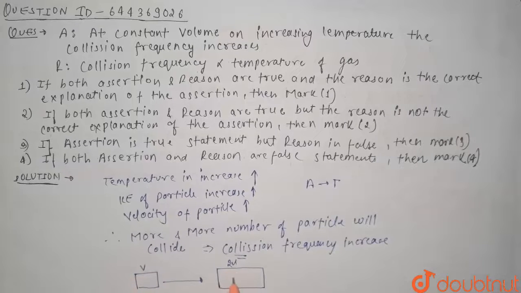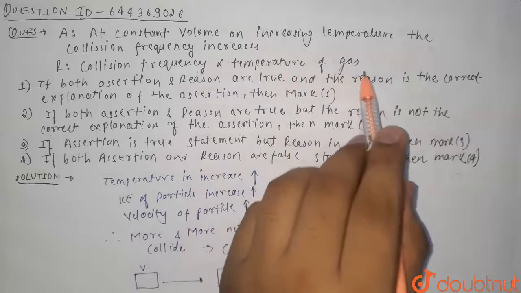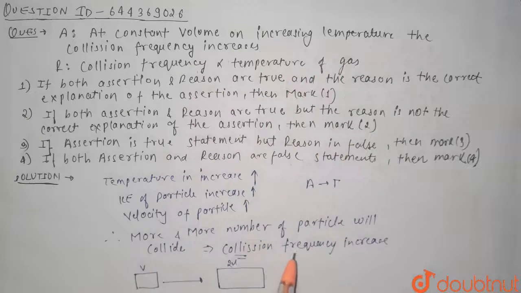Then the number of particles colliding does not increase due to the increase in volume. So we cannot directly say that collision frequency is directly proportional to temperature of the gas. It also depends on other factors.